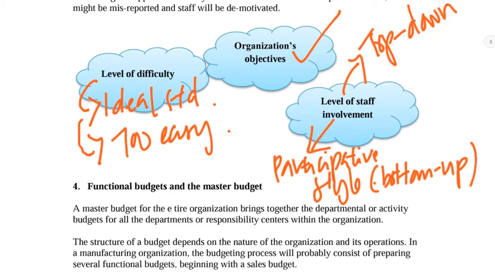But if you deal with a group of, let's say, factory workers, do you think that you can let them participate? The answer is no. So maybe the top-down approach is more appropriate if you deal with lower operational staff. Because for this group of lower operational staff, normally they don't have any idea or any strategy on how to complete the task.